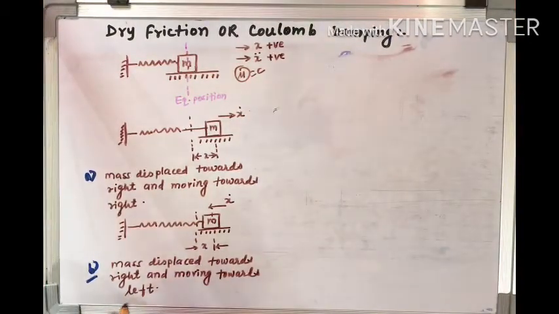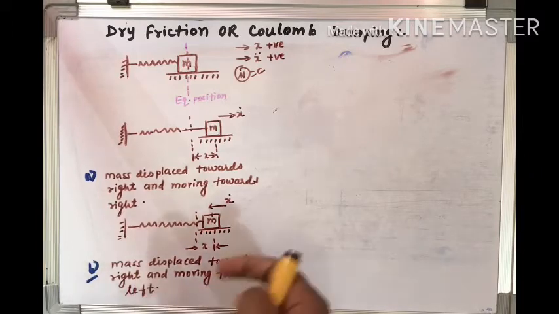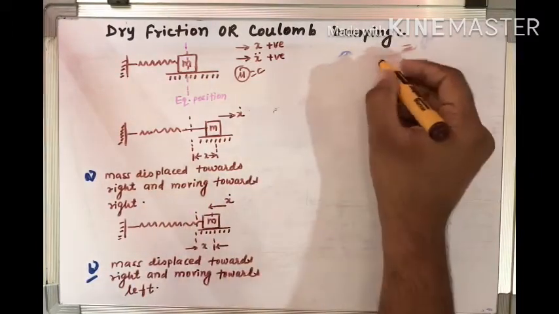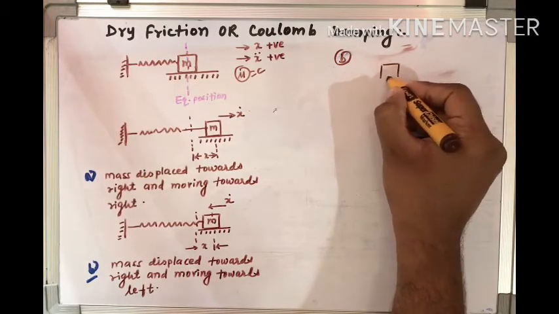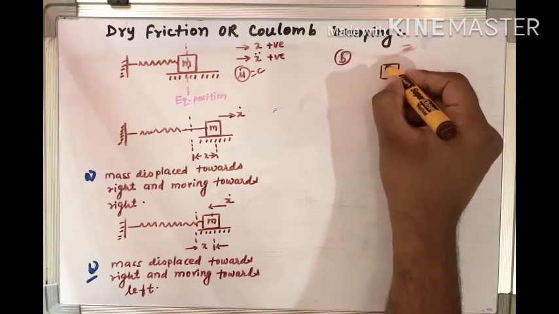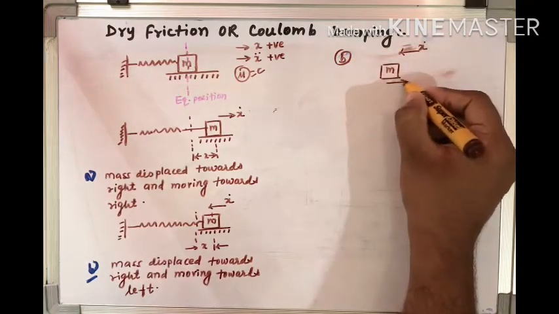Now take the second case, when the mass is displaced toward the right of the equilibrium position and moving towards left. When we make the free body diagram of this mass system in this position, the mass is moving in this direction, so the friction force will be in this direction.